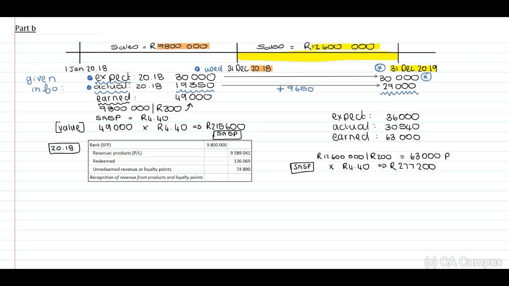Now, when you look at only 2018 sales, do you agree with me, guys, that there is still this 1,000 difference that they expect to be used in future? They expect that clients will come and use this in future.